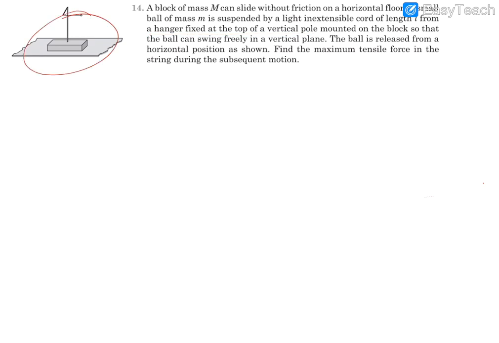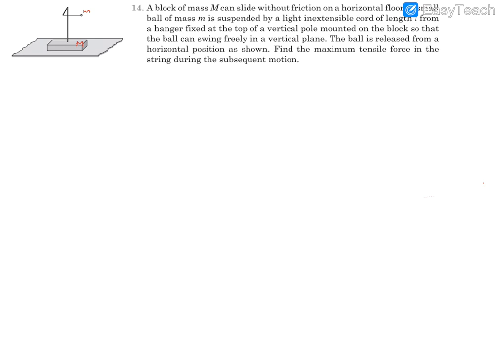This figure is there. In this figure, capital M is the mass of this block and small m is the mass of this ball, placed on a horizontal frictionless surface, and this string is horizontal. This string is connected with this hanger. There is a hanger. So that's a three-dimensional arrangement,